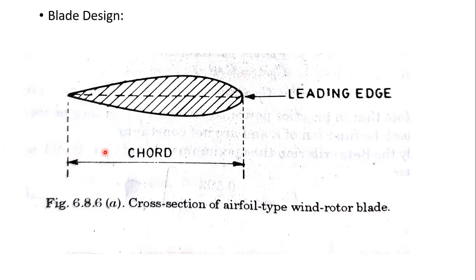If you take the blade design as narrow at the tip, this is the tip and this is the root, the better performance will be obtained by the blade. That is the reason why we take blades narrow at the tip parts. So this is the cross section of an airfoil type wind rotor blade.